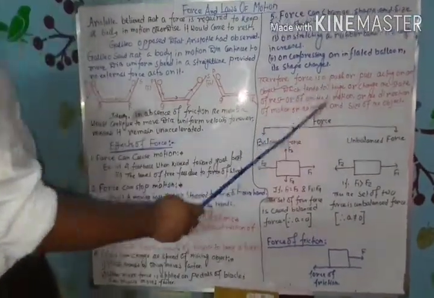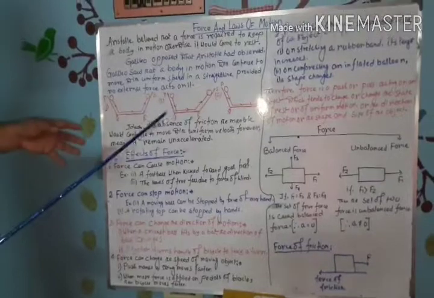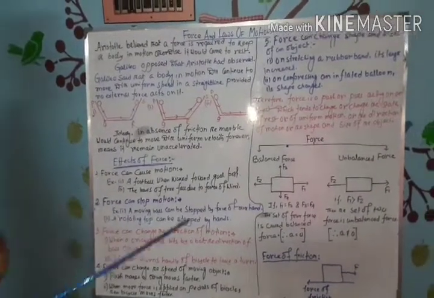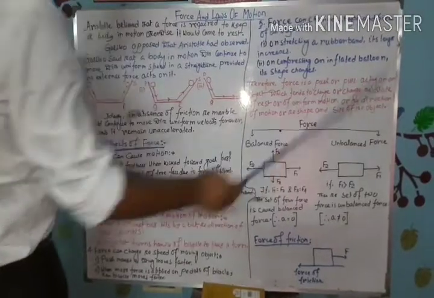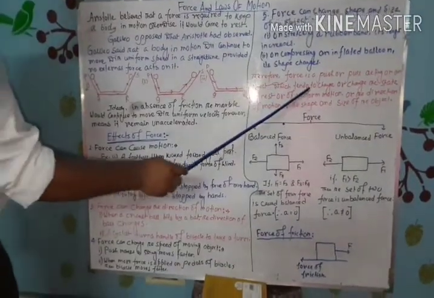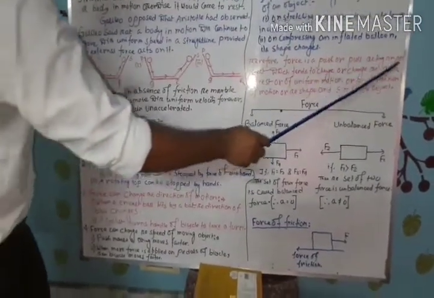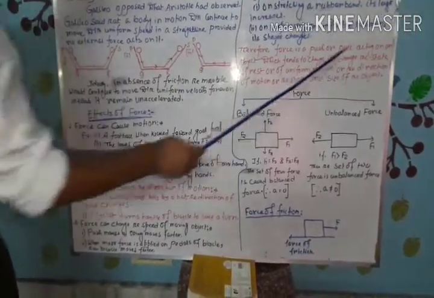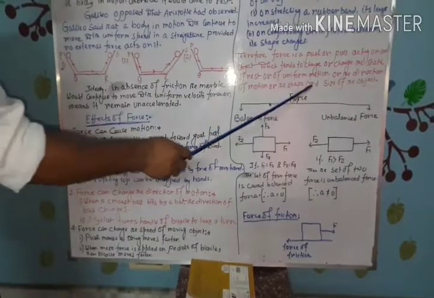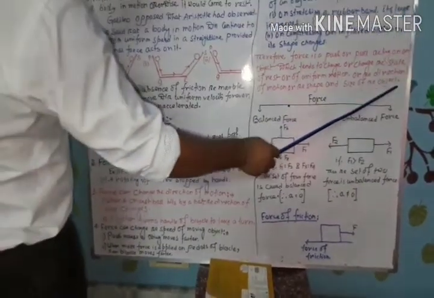So therefore, from these various effects of force, we can define force as follows: force is a push or pull acting on an object which tends to change the state of rest or uniform motion, or the direction of motion, or the shape and size of the object.